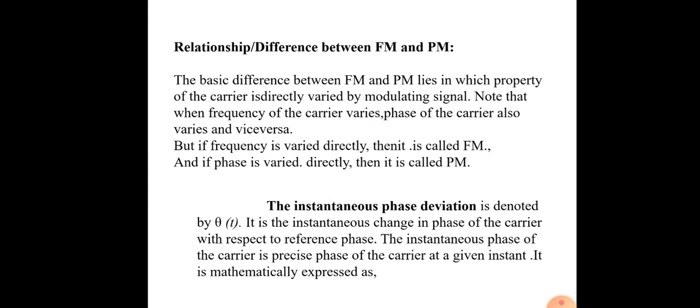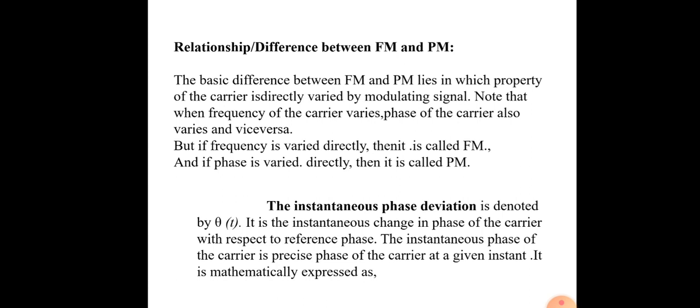So that will be represented by theta of t, and explained by the following wordings. It is the instantaneous change in the pace of the carrier with respect to the reference pace. That means here we consider one pace of the carrier, and also one reference pace. So in between two kinds of changes, that will be called the pace deviation.